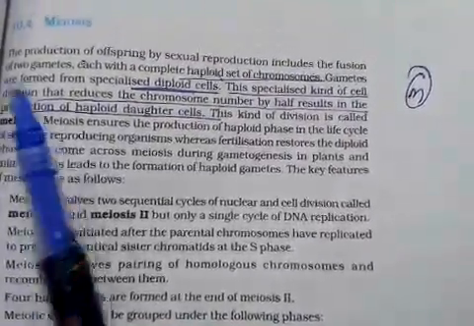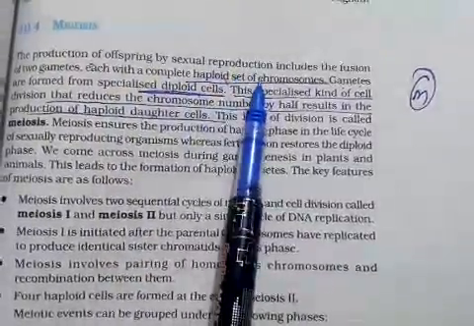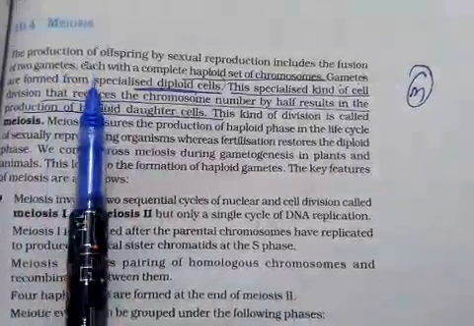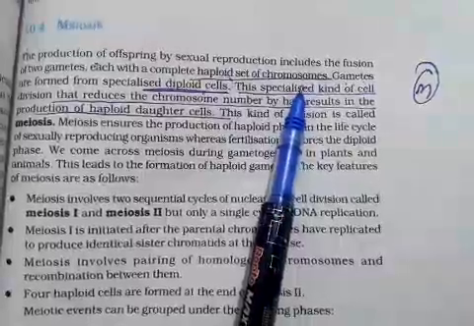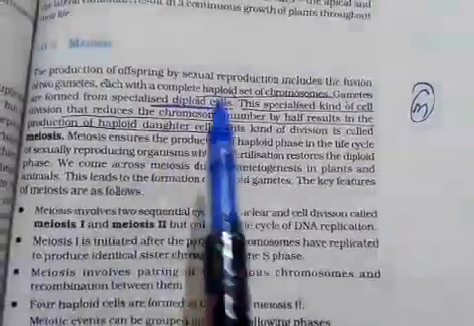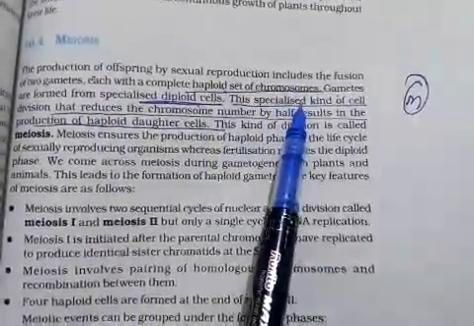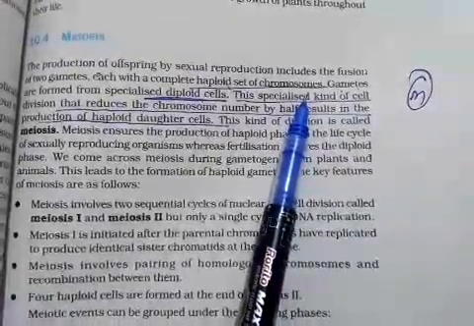So the production of offspring by sexual reproduction includes the fusion of two gametes, each with a complete haploid set of chromosomes. I think you got my point, that the gametes should have a haploid set of chromosomes, meaning half the DNA content as the parent contains.